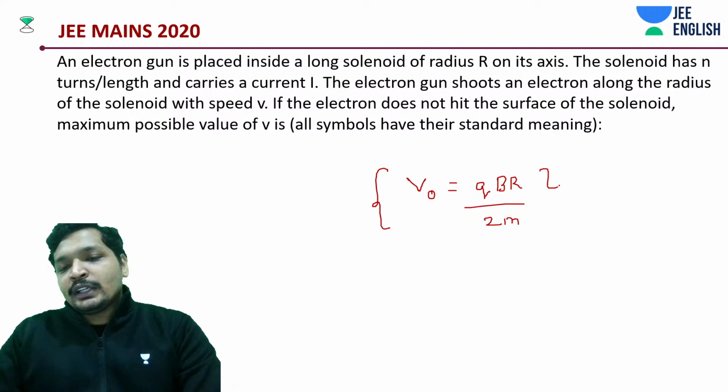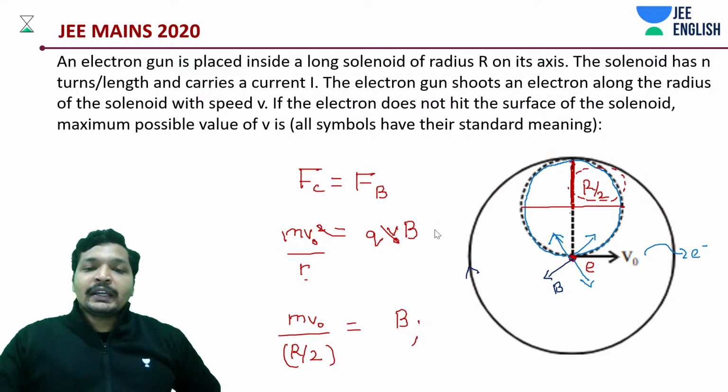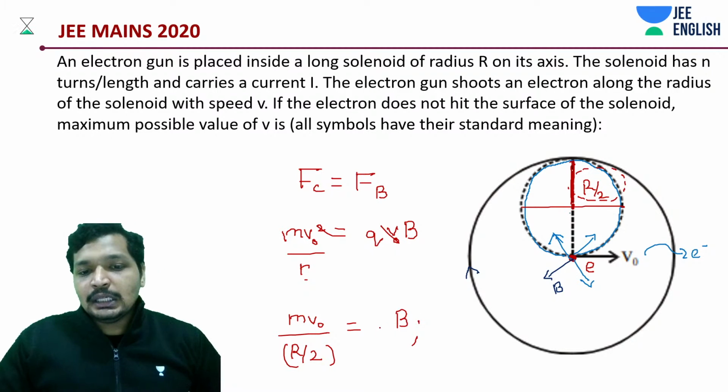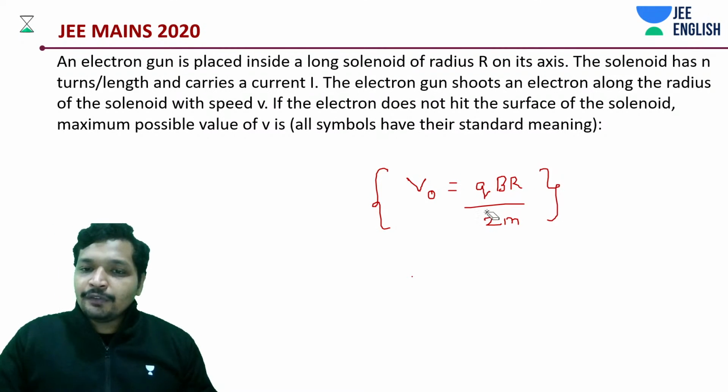Okay, we are not yet finished. Did we substitute the value of Q? Q's value is how much? Q is no more Q, we'll be writing it down as E, your charge of electron. That's it.